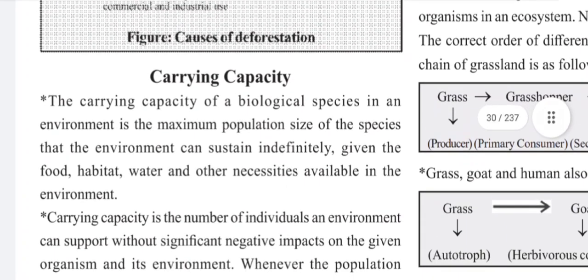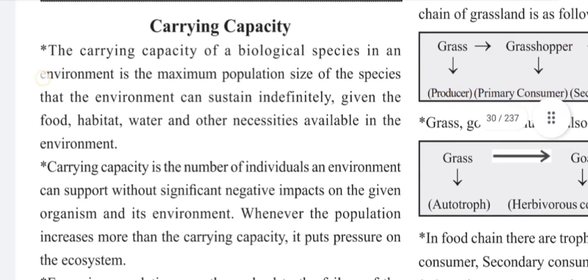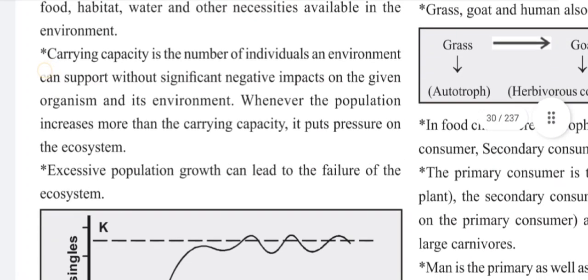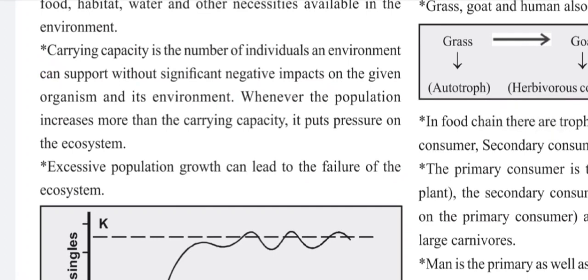Carrying capacity. The carrying capacity of a biological species in an environment is the maximum population size of the species that the environment can sustain indefinitely, given the food, habitat, water, and other necessities available in the environment. Carrying capacity is the number of individuals an environment can support without significant negative impacts on the given organism and its environment. Whenever the population increases more than the carrying capacity, it puts pressure on the ecosystem. Excessive population growth can lead to the failure of the ecosystem.